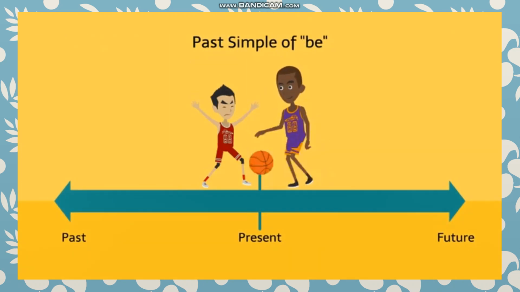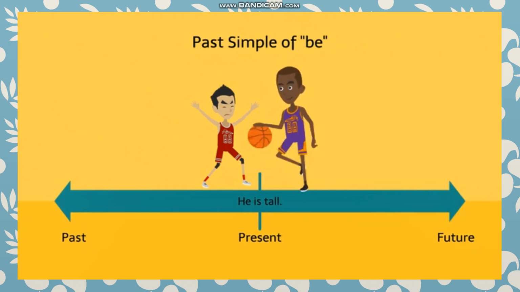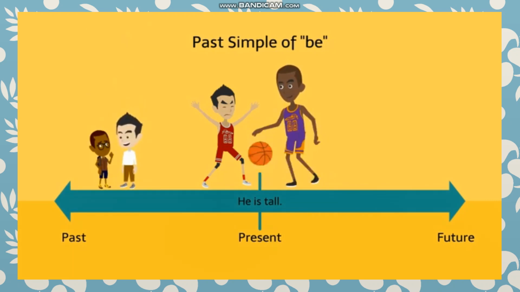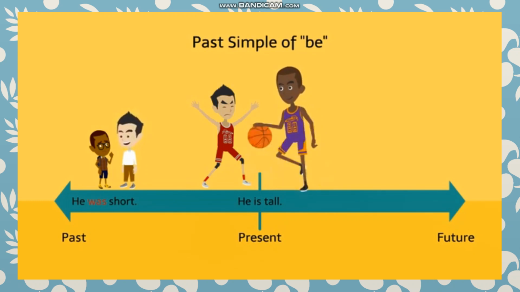We can say, he is tall about the present. What can we say about his past? He was short. This is called the past simple tense. We use the past simple to talk about the past.